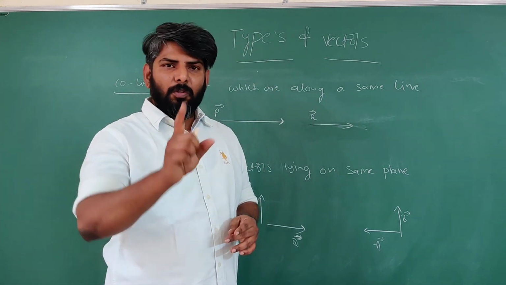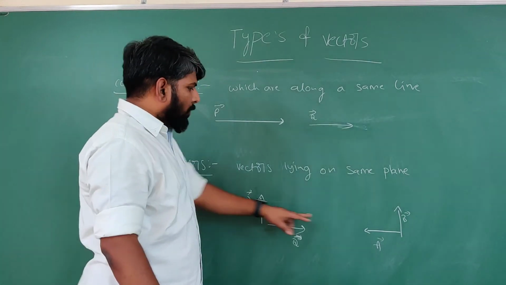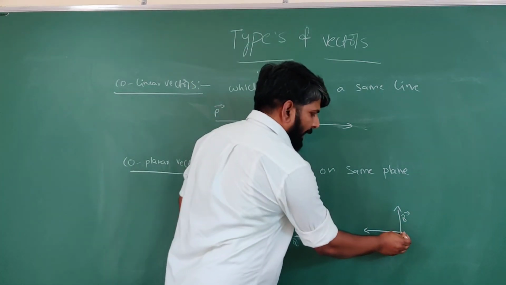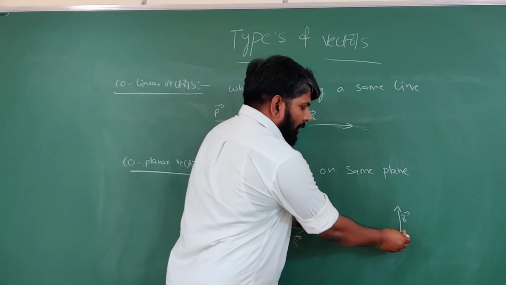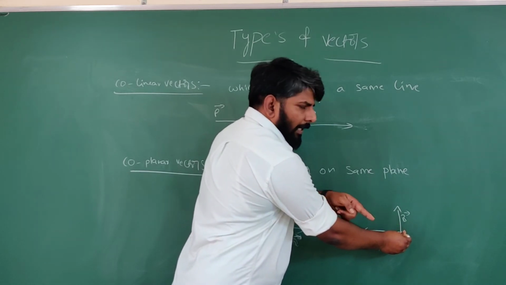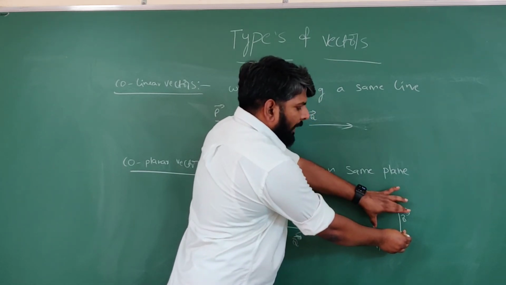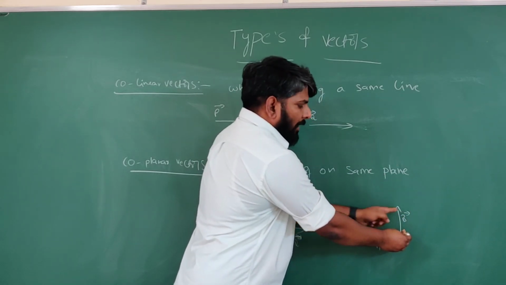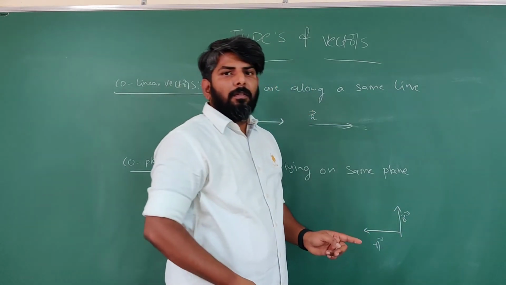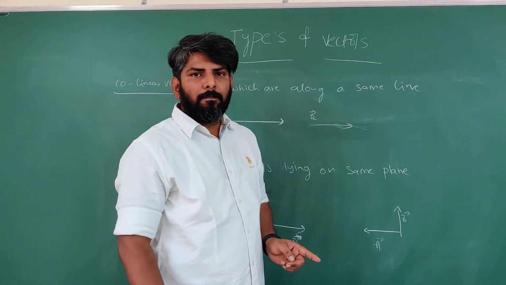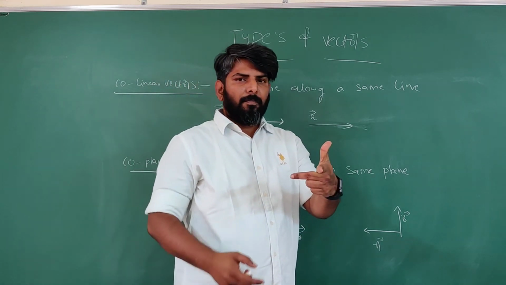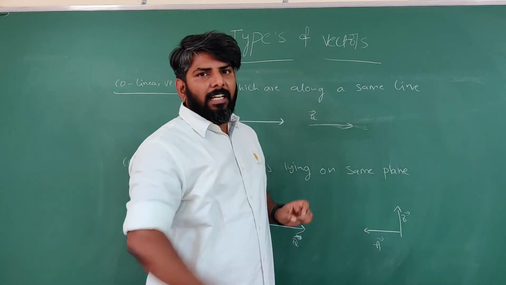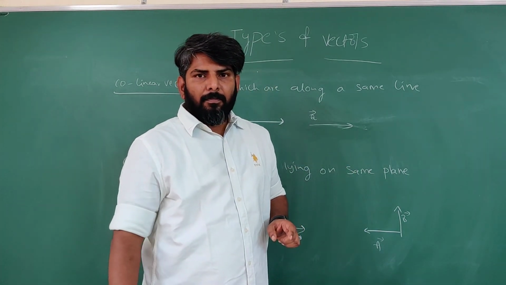Confusion? Don't worry. For example, here two vectors are there. One is like this, one is like this. I am taking a third one like this. Got it? So, if three are mutually perpendicular, these two are lying on the same plane. But what about this? It is not lying on this plane. So that's why these three do not belong to the same plane. Got it? Just like this. Okay, in the real-time class I am going to explain this very clearly. Don't get confused. Got it?